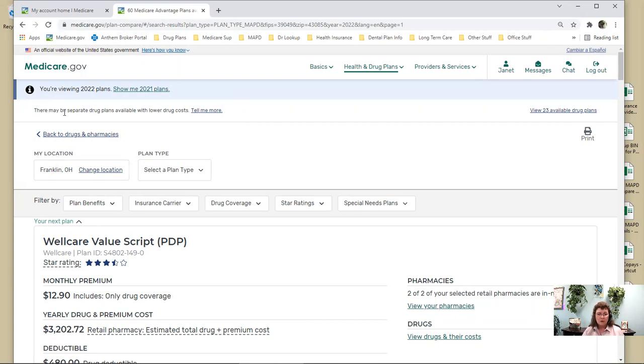And then we can also look up all your doctors, because you never want to do one of these plans without looking up all of your doctors. I've had too many clients this year that called something on the TV or got a call from somebody and did a Medicare Advantage plan because they thought it was going to be really great, didn't understand that there's copays for everything, their doctors weren't looked up, their drugs weren't looked up, and then it was a nightmare. We were able to get those fixed by filing complaints with Medicare, but call us first. If you want to try these, we're more than happy to help you with this. Make sure you understand what you're doing.